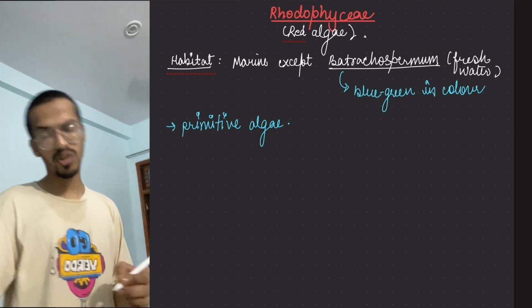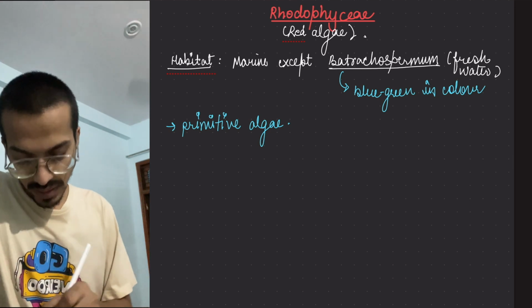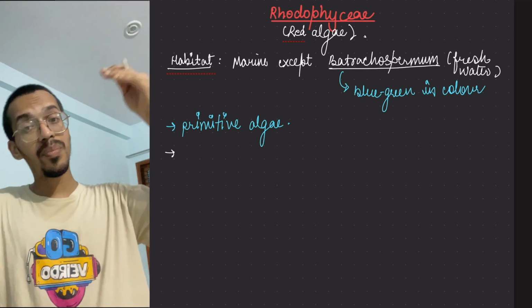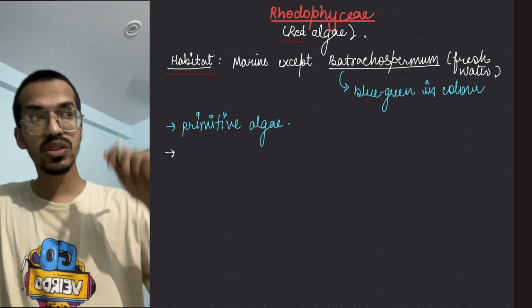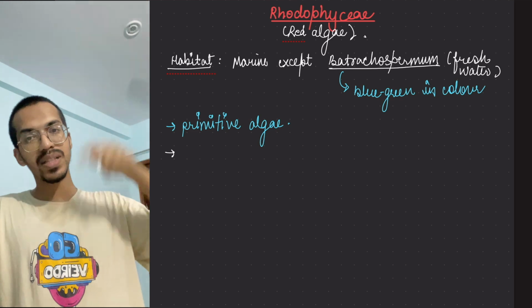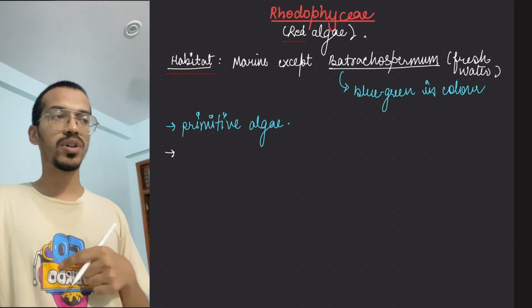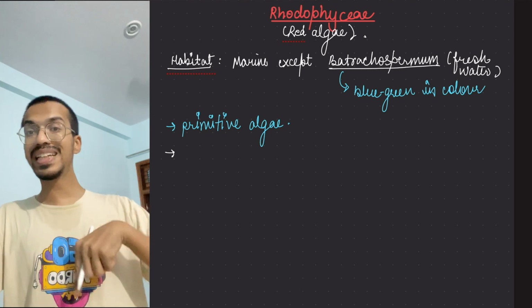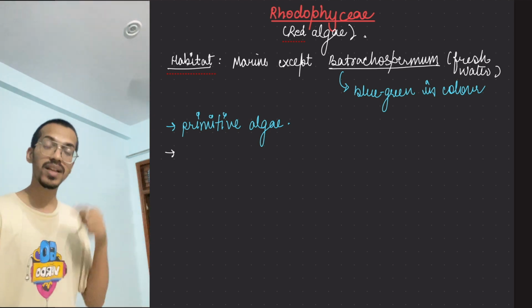Not much is there in your syllabus. Since they are red in color, they are present in the deeper areas of the ocean, meaning they absorb the light which penetrates deeper.